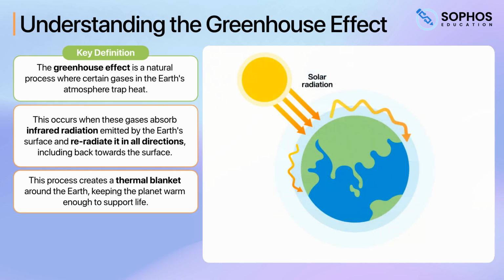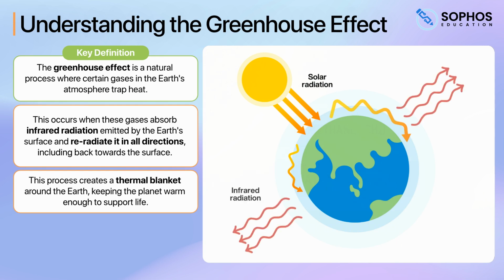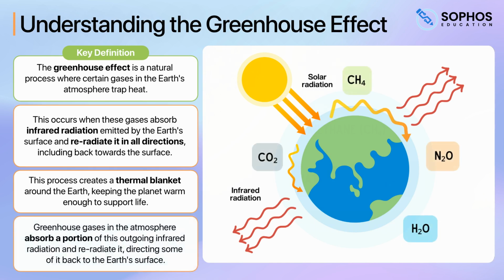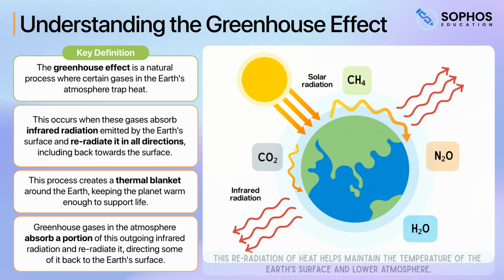When infrared radiation from the sun reaches the Earth's surface, some of it is absorbed, warming the planet. The Earth then emits infrared radiation back towards space. Greenhouse gases in the atmosphere absorb a portion of this outgoing infrared radiation and re-radiate it, directing some of it back to the Earth's surface. This re-radiation of heat helps maintain the temperature of the Earth's surface and lower atmosphere.